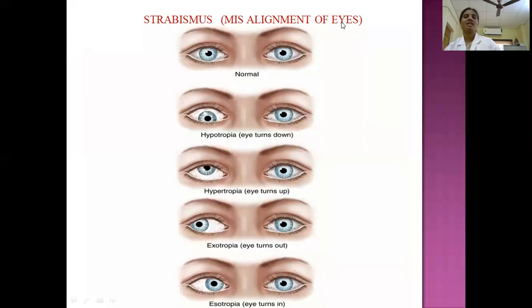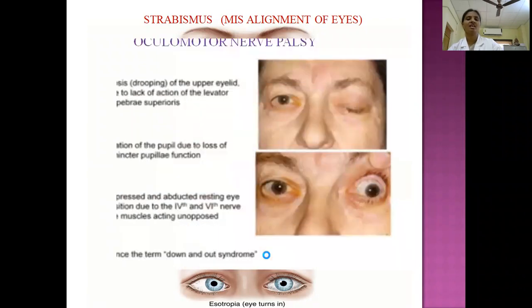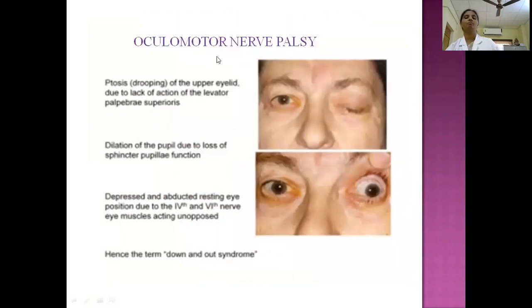And this is the misalignment of the eyes. Normally we can see this is the normal position of the eyeballs, and this is hypotropia. Here you see on the right side, hypotropia means deviation of the eyeball towards the lower part, hypertropia means an elevated eyeball, exotropia means deviation to the lateral side, and esotropia means medially deviated. So this is a misalignment due to involvement of the various nerves.